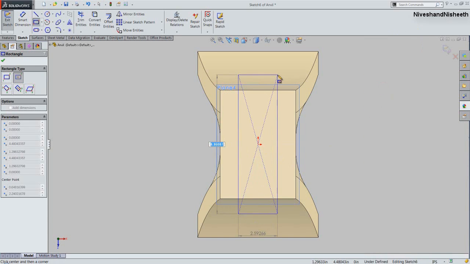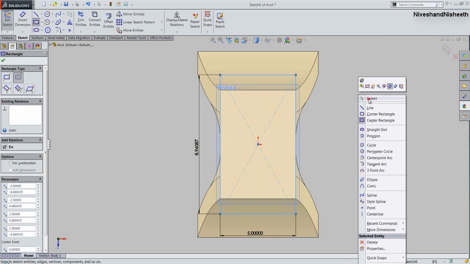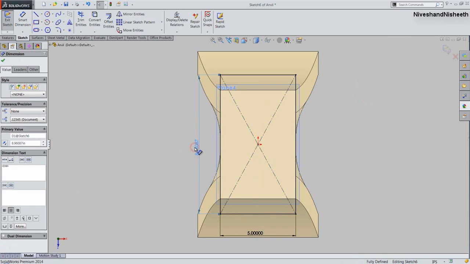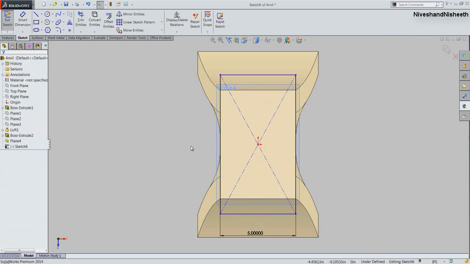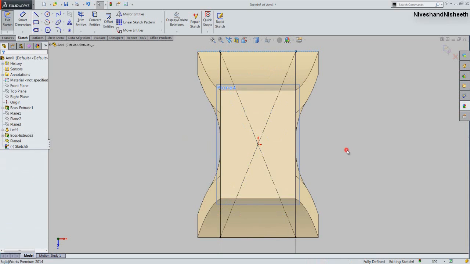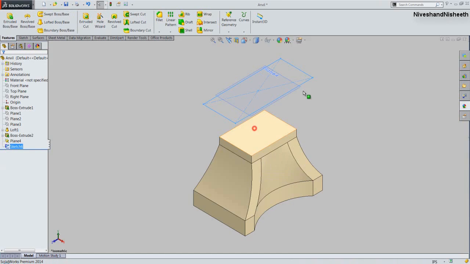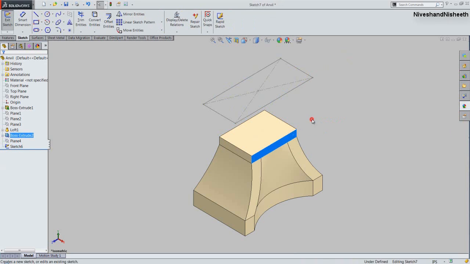Now draw a rectangle on here and fix the width of the rectangle 5 inches. Select this line and the bottom edge and fix the collinear relation on over it. Okay, finish the sketch. We will close the visibility of this work plane and create a new sketch over the side face of the model.